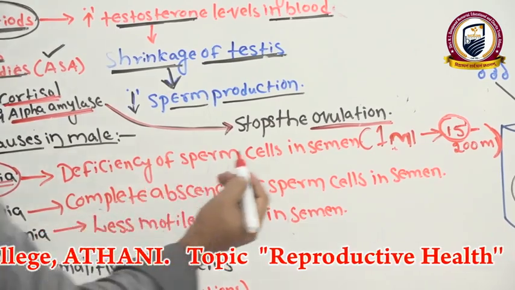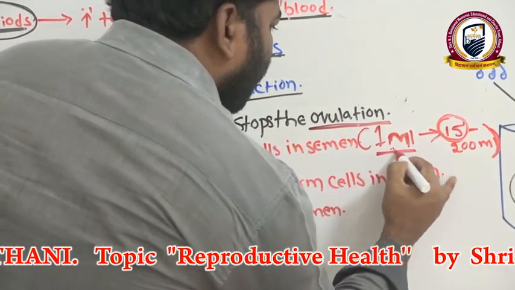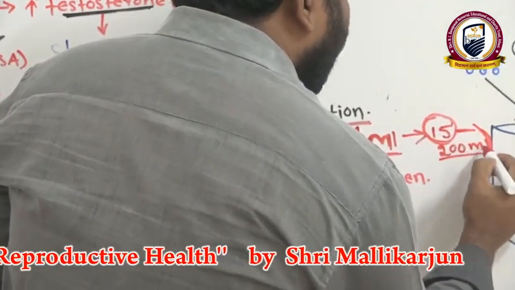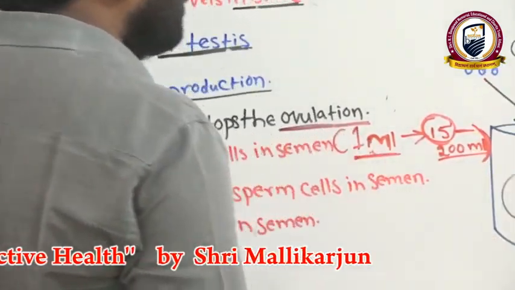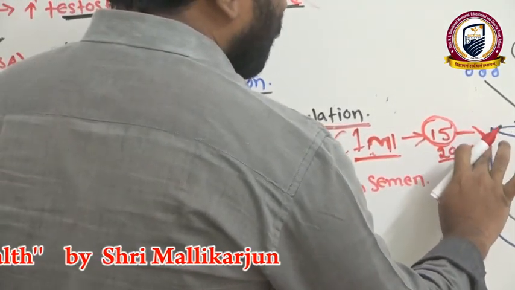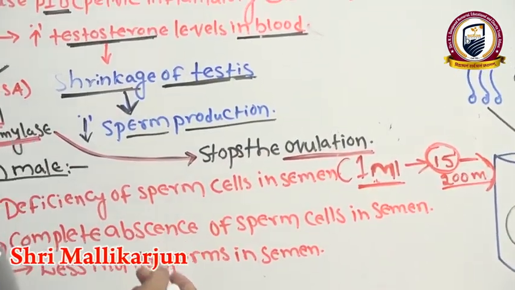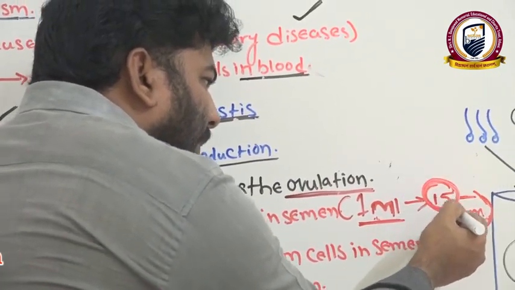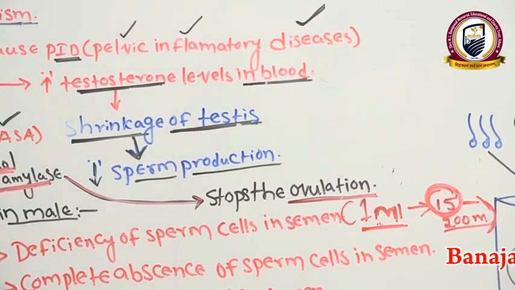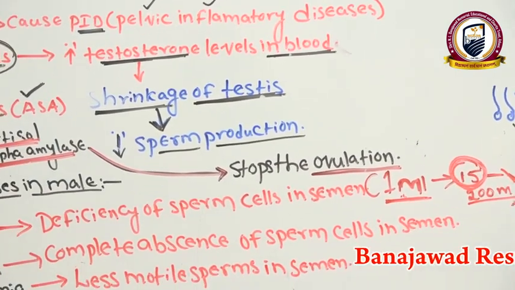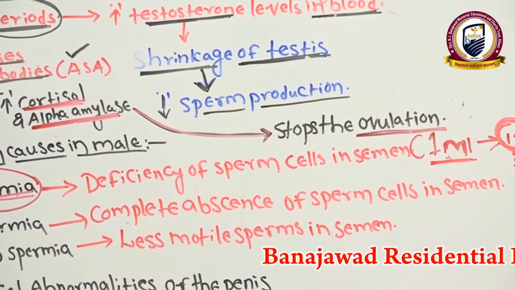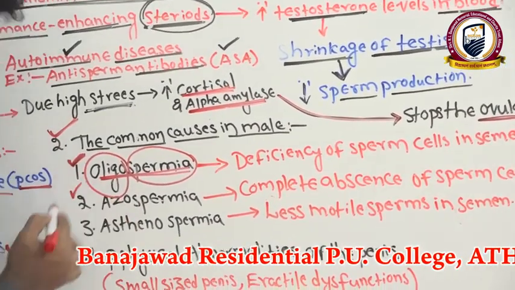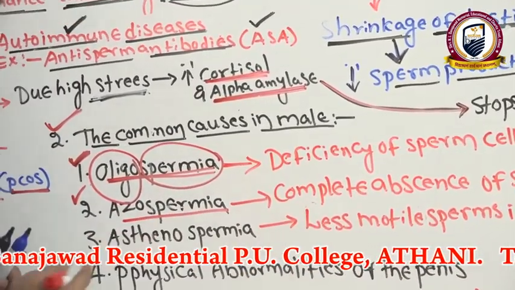Clear? 1 ml of semen contains 15 to 200 million sperm cells. But in the oligospermia condition, it decreases below 15 million. In that condition, the person gets oligospermia. In this condition also, the male will get the infertility problem. Clear? Now the next one, second one, azoospermia.